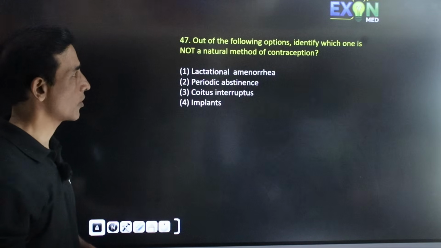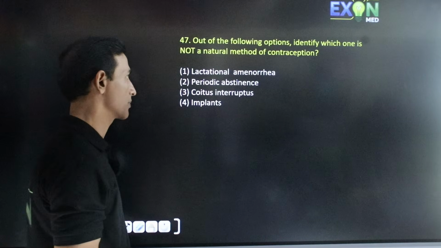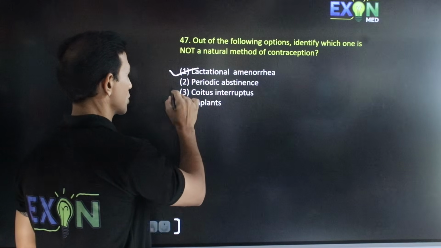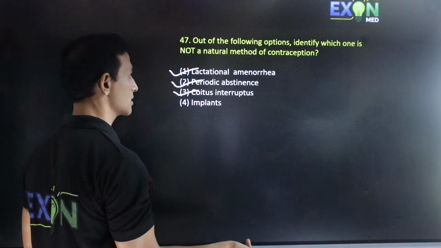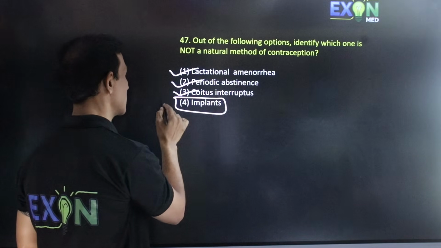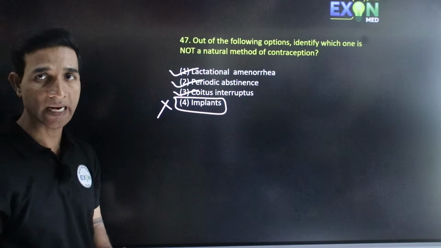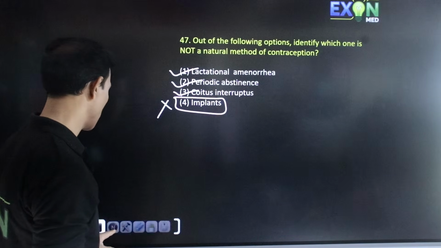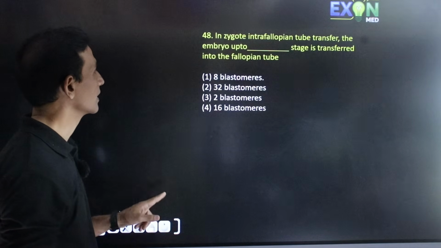Question number 47. Out of the following options, identify which one is not a natural method of contraception. Lactational amenorrhea is a natural method. Periodic abstinence is a natural method. Coitus interruptus is a natural method. Implant is not a natural contraceptive method. It is artificial, where hormones are implanted under the skin.